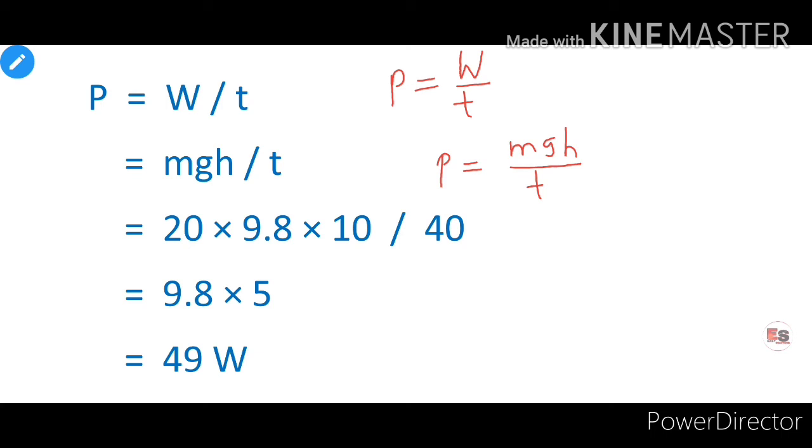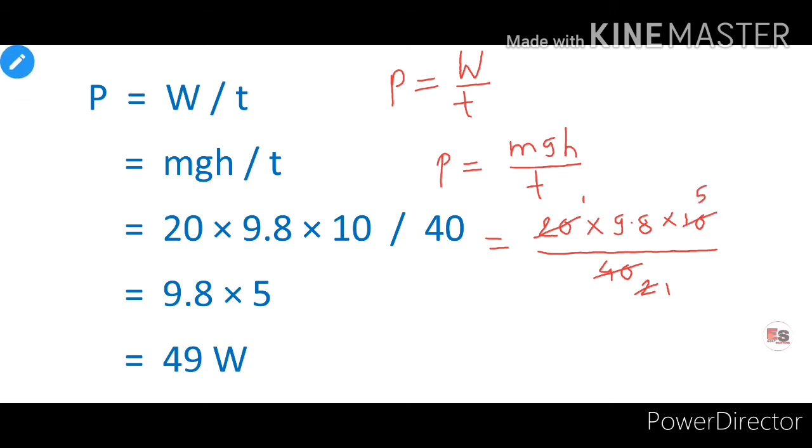Now, by putting the values in this formula, we get power P is equal to value of m is 20 into value of G is 9.8 and value of h is 10 divided by value of t is 40 seconds. Now here 2 1s are 2, 2 2s are 4, 2 1s are 2, 2 5s are 10.